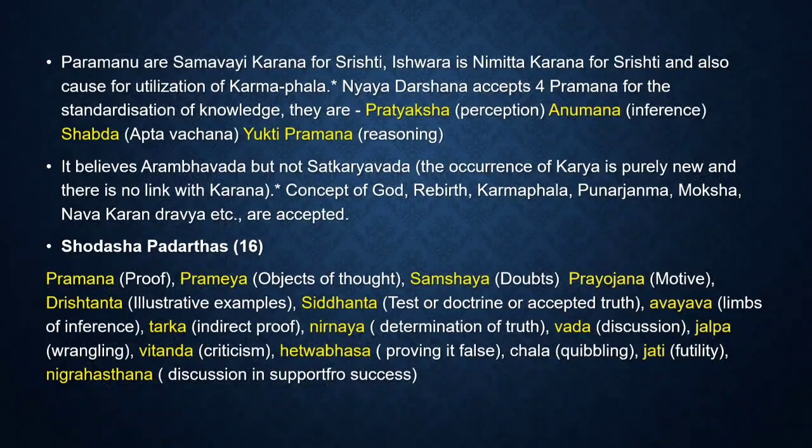And in this Darshana, there is acceptance of the theories of God, rebirth, Karma Phala, Punarjanma, Moksha, Navakarana Dravyas, all these. And also this Darshana talks about the Shodasha Padarthas, the 16 Padarthas. They are Pramana, meaning proof, Prameya, then Samshaya, Prayojana, Drishtanta, Siddhanta, Avayava, Tarka, Nirnaya, Vada, Jalpa, Vitanda, Hetvabhasa, Jati and Nigrahasthana.